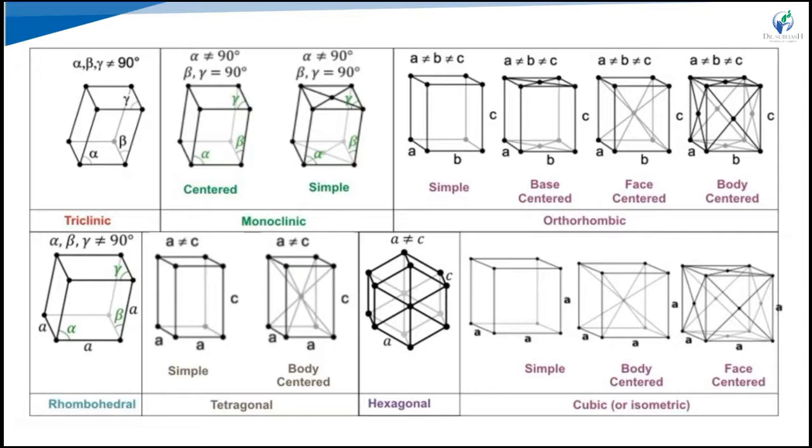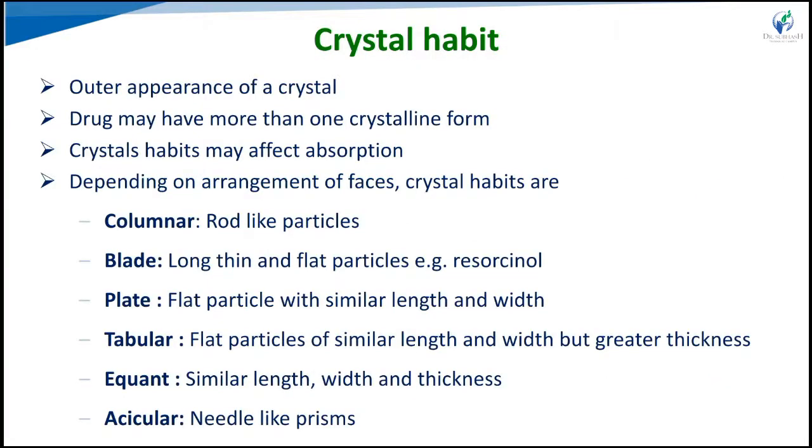Here some shapes are there for the crystals: cubic, also called isometric, hexagonal, tetragonal, triclinic, monoclinic, orthorhombic. So like that, the different shapes for the crystals. Crystal habit: the outer appearance of the crystal we call the crystal habit. A drug may have more than one crystalline form, so crystal habit may affect absorption. Depending on the arrangement of the faces, crystal habits are columnar, blade, plate, tabular, equant, like that.